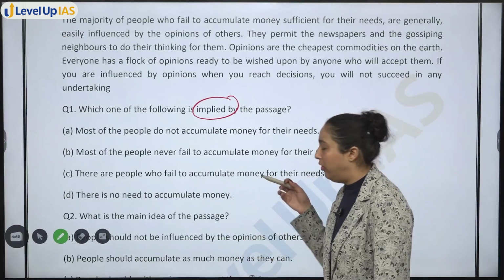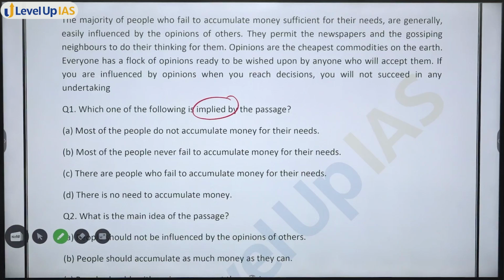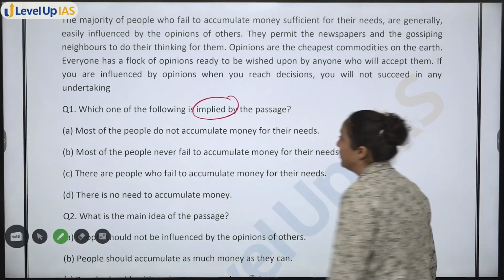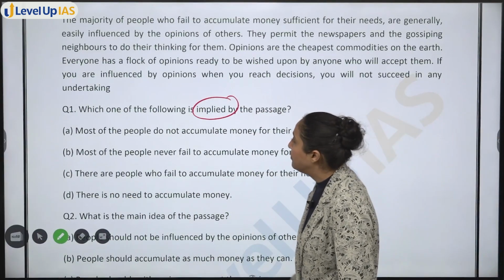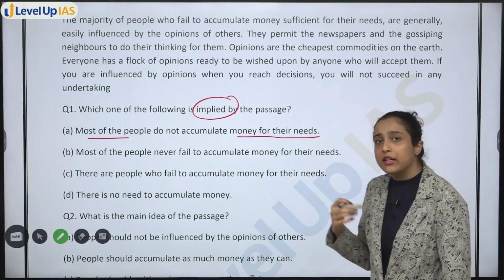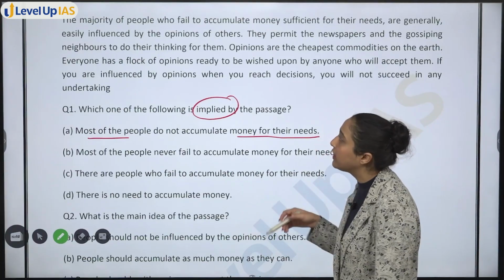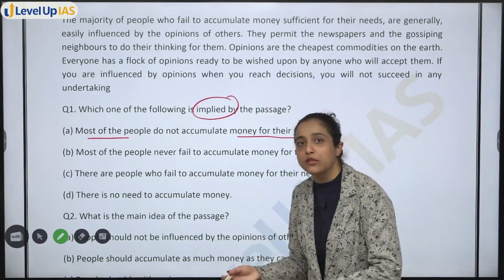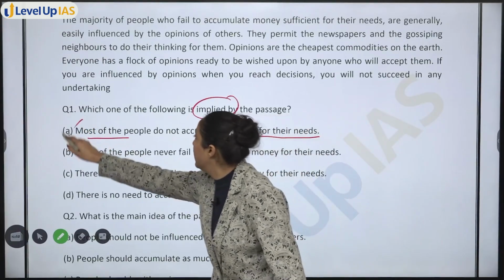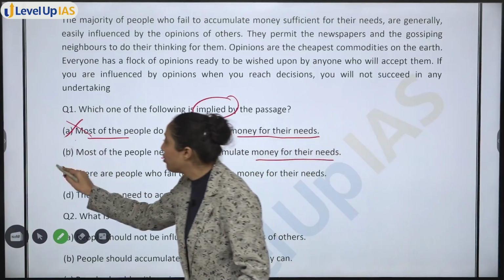Again, this is not said anywhere in the passage that people do not accumulate money for their needs. It is said that those who cannot accumulate get influenced, right? Most of the people never fail to accumulate money for their needs. Again, not true. Nothing like that.